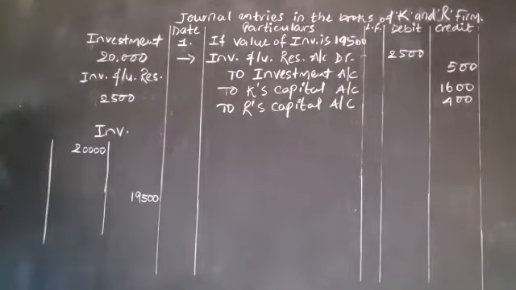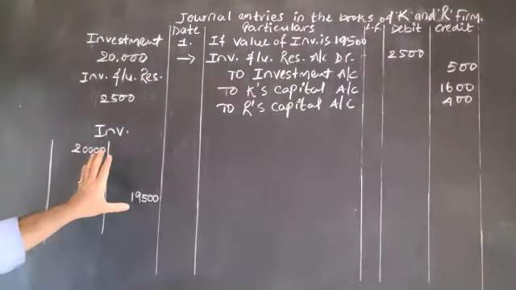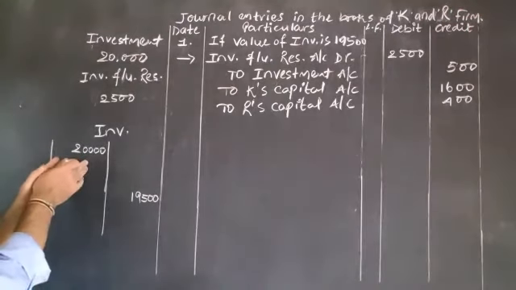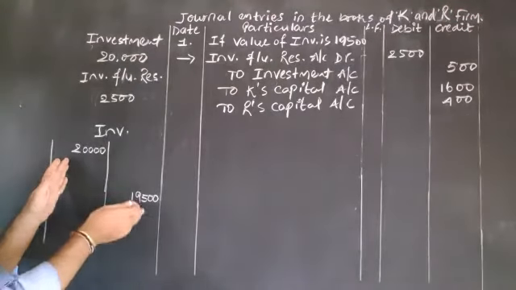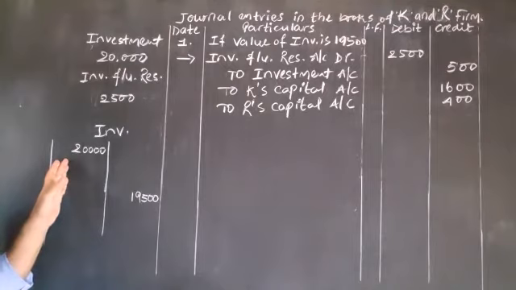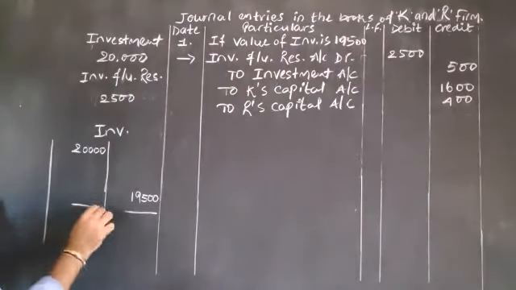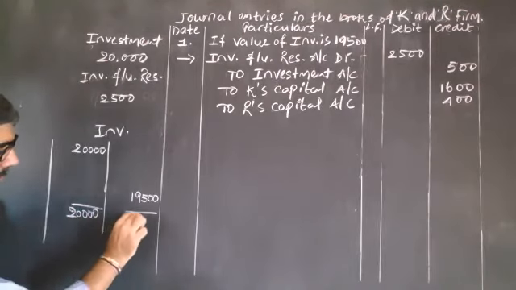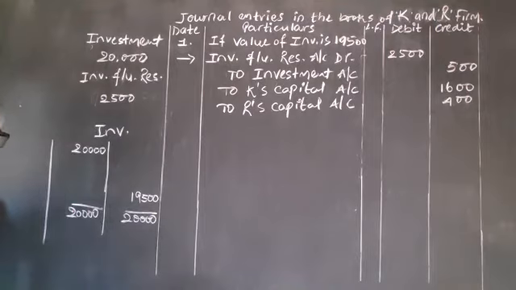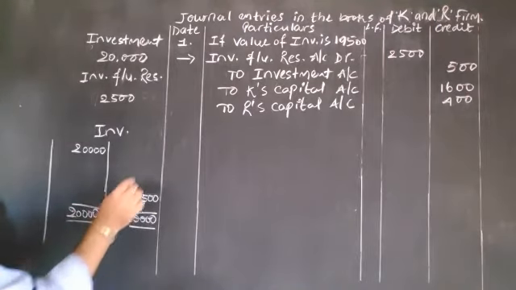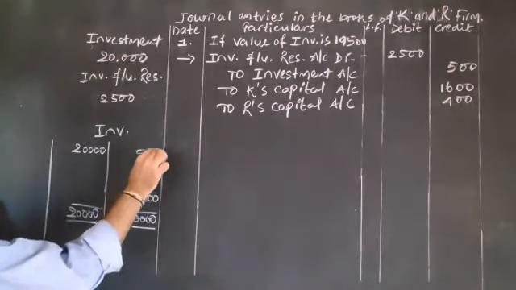So we can say it's a closing balance. This is the opening balance on the debit side, investment always having a debit balance. Closing balance on the credit side, balance c/f. Now we want to close the ledger. The difference is 500 reduced.